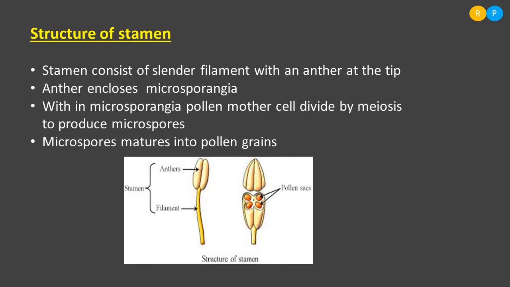Pollen mother cells are diploid cells and they divide by meiotic division and form microspores. Microspores in turn mature and finally lead to the formation of pollen grains. We have discussed in our earlier slide that the function of the male sex organ is the formation of pollen grain. So this is how the pollen grains finally form in the stamen.